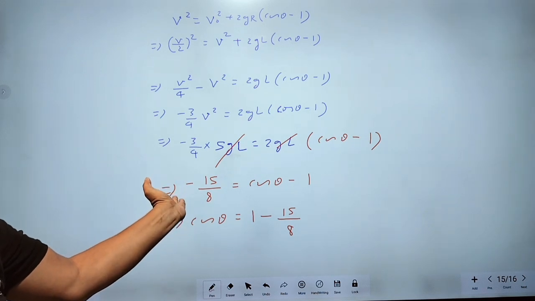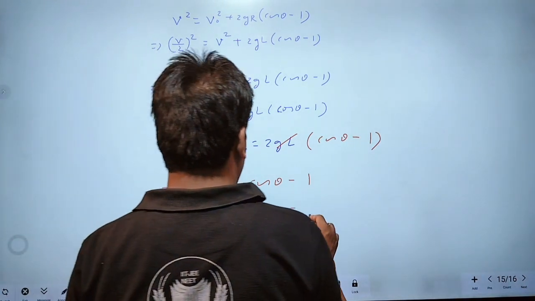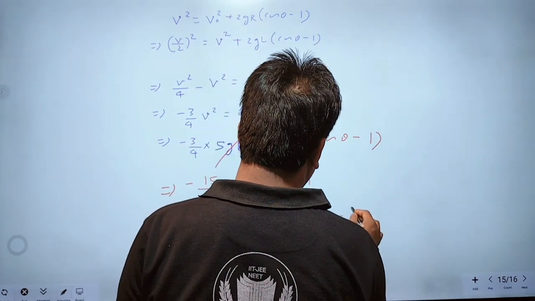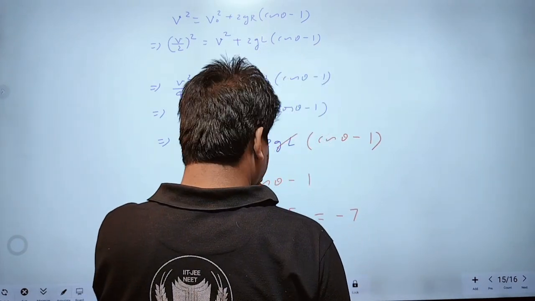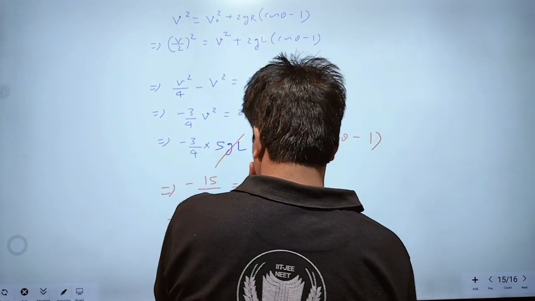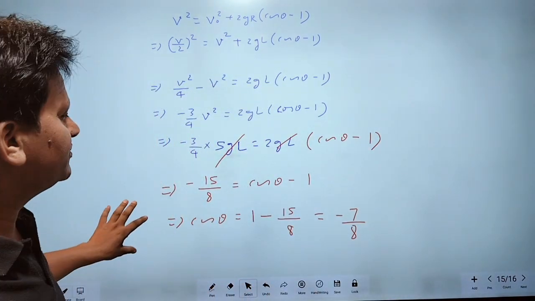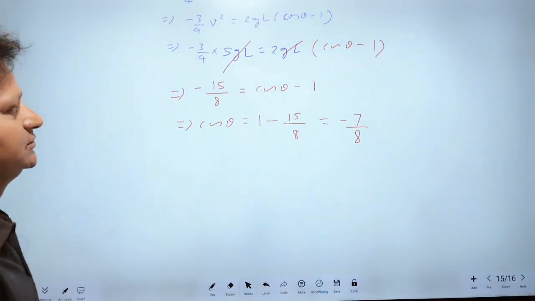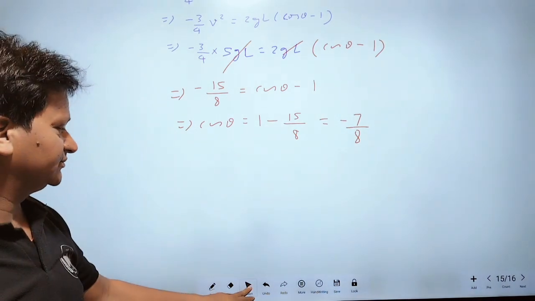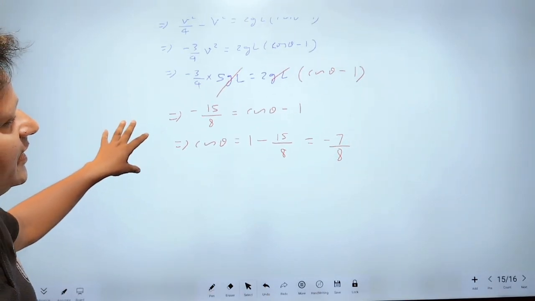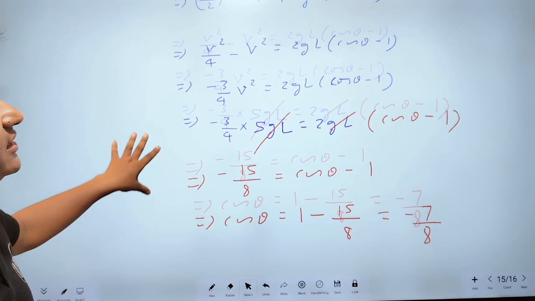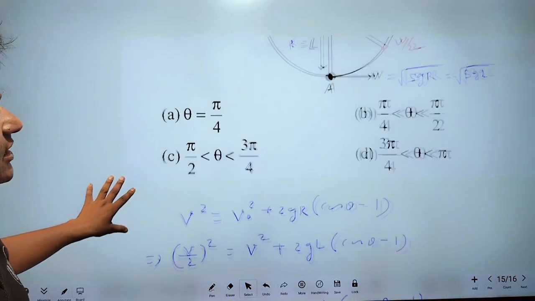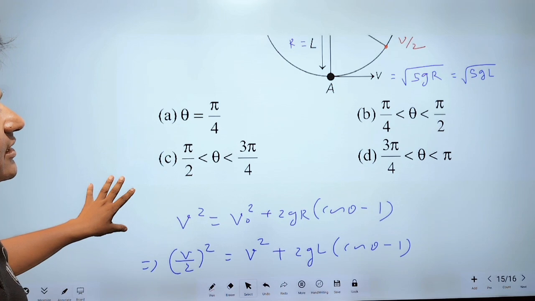This will be equal to minus 7 by 8. Cos theta is negative, means the angle will be greater than 90.